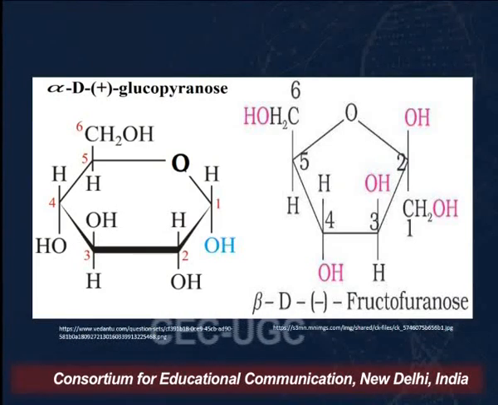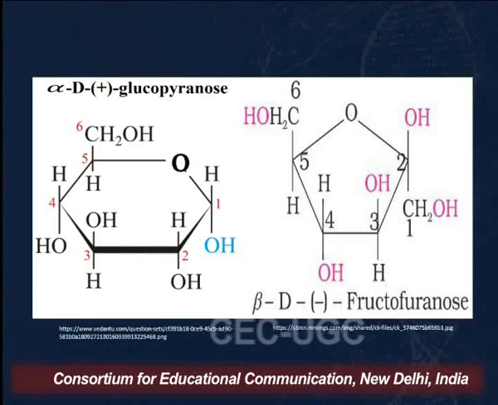Your answer is going to be: it is false, because capital D indicates the configuration at the highest numbered asymmetric carbon. It has got nothing to do with the specific rotation of the molecule. Specific rotation is the inherent property of the molecule, the one which will rotate the plane of plane polarized light.